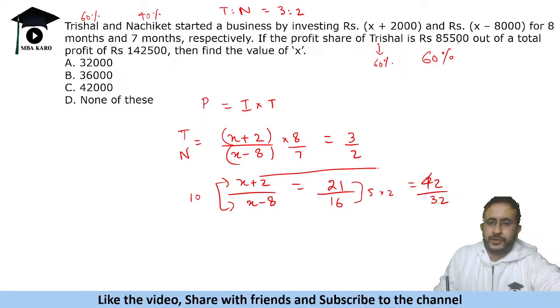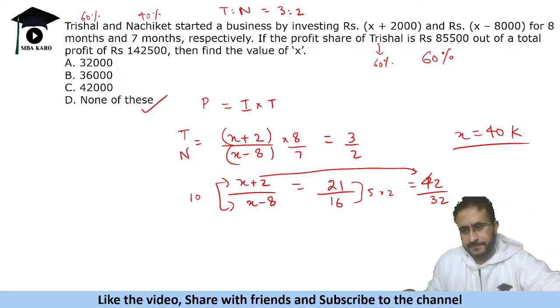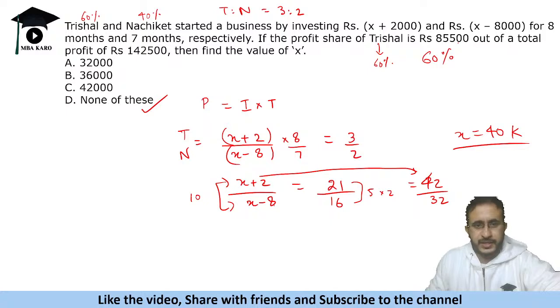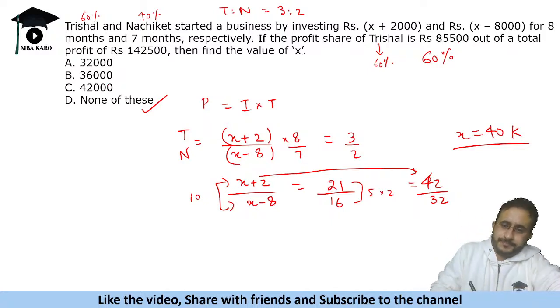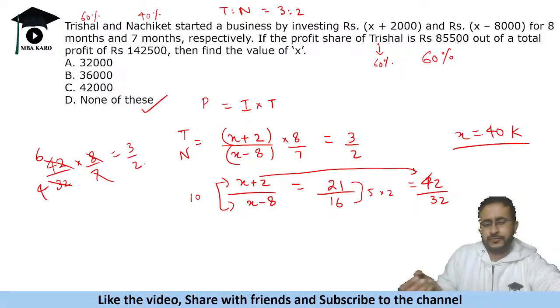ठीक है, so put x plus 2 is 42, so x you will get as 40, 40,000. क्योंकि 1000 में डील हो रहा है. Answer is none of these. Okay, answer आएगा none of these. So just now we can verify it. तो ये 42,000 स्पेंड करेगा and this person is 32,000 and the ratio this is 8 into 7. अब आप कट पिट करके देख लो. This is 6 and this is 4. So 6 by 4 which is 3:2.